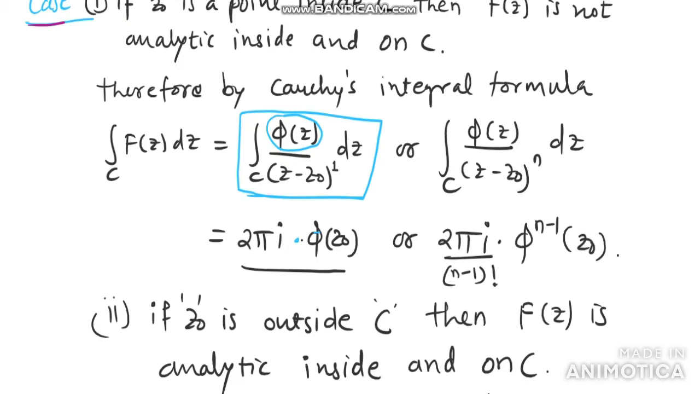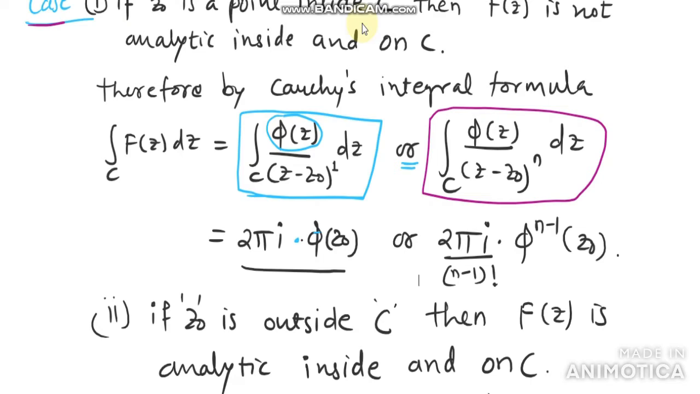And in the last lecture we have also seen Cauchy's integral formula for derivatives. So remembering that formula, the value of this integral over c of phi of z divided by z minus z naught raised to n dz is nothing but 2 pi i divided by (n minus 1) factorial, times the (n minus 1)th derivative of phi at z naught. So this is sub case number 1.